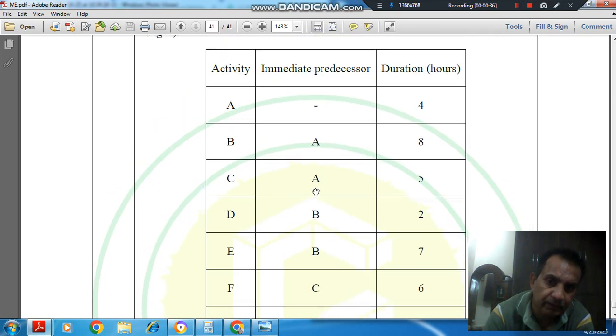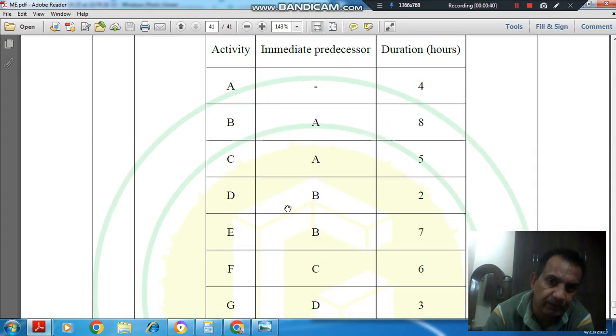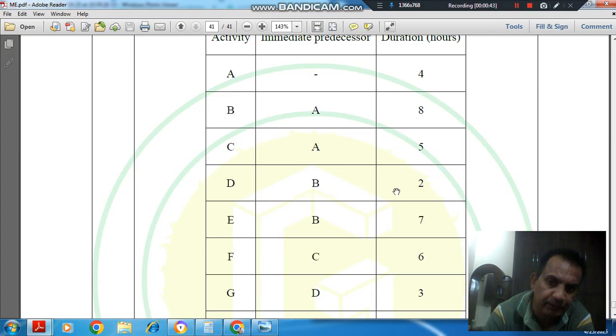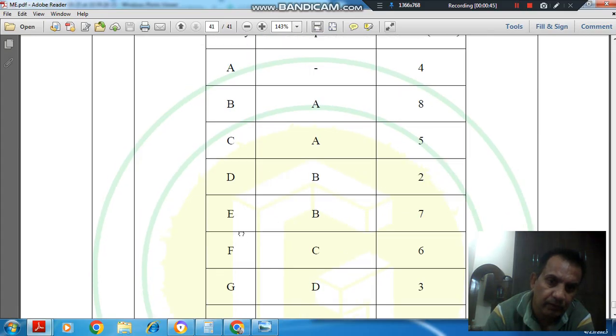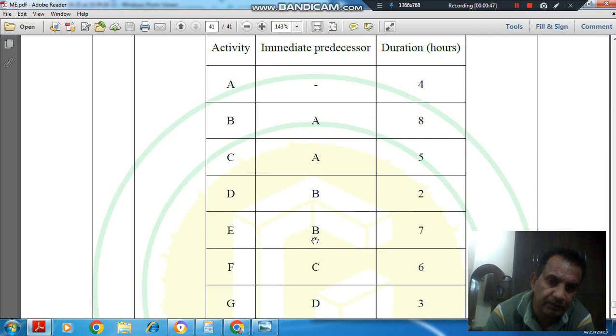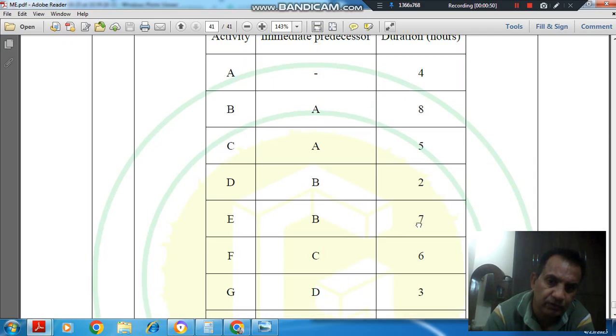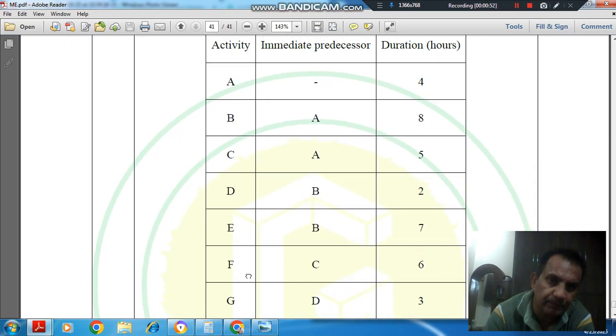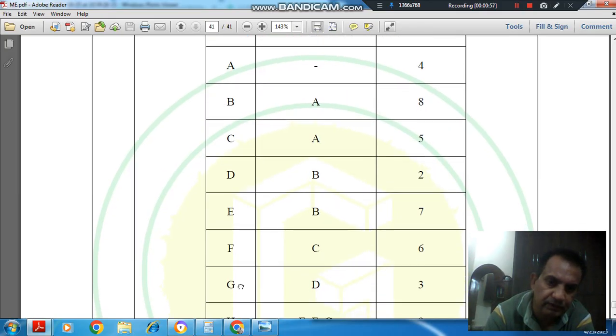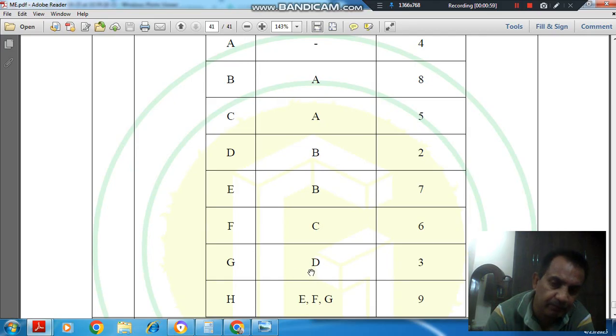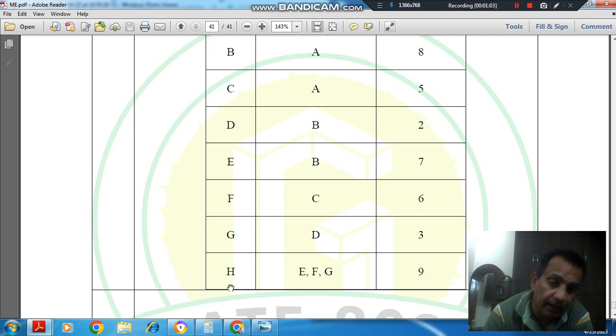Activity C, immediate predecessor A, duration 5. Activity D, immediate predecessor B, duration 2. Activity E, immediate predecessor B, duration 7. Activity F, immediate predecessor C, duration 6. Activity G, immediate predecessor D, duration 3. Activity H, immediate predecessor E, F, G, and duration 9.